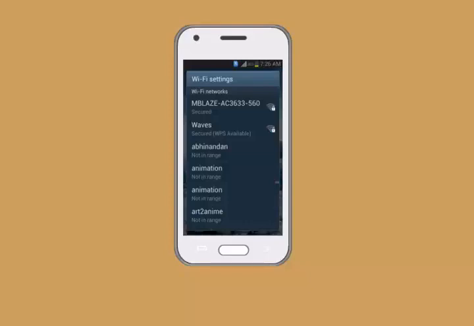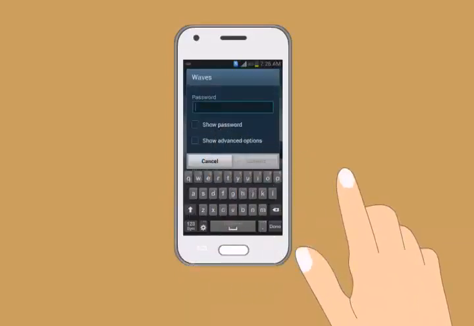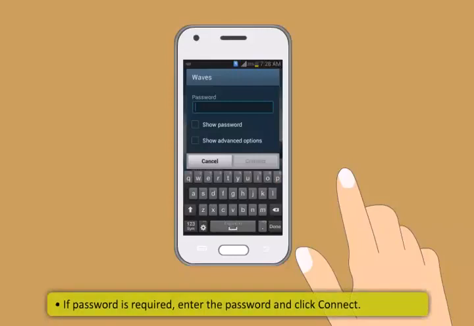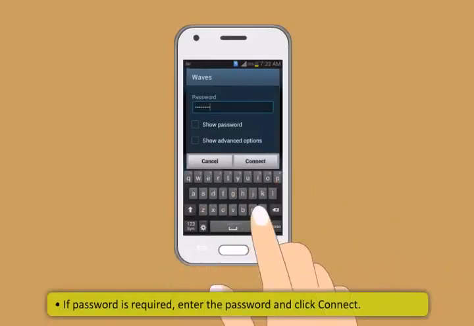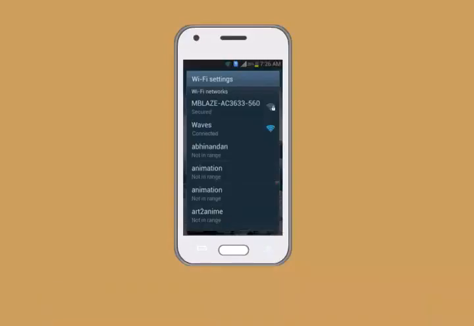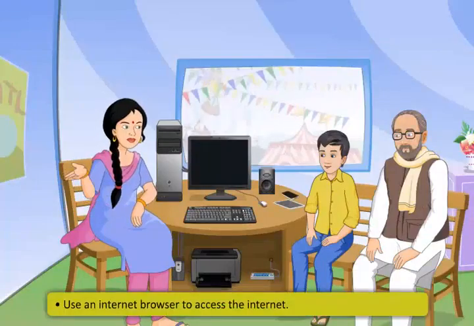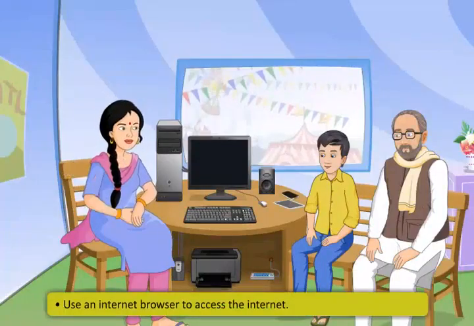If you have already saved a Wi-Fi network, then it will automatically connect. Otherwise, you may have to select the Wi-Fi network that you want to connect to. If password is required, enter the password and click Connect. Use an internet browser to access the internet.